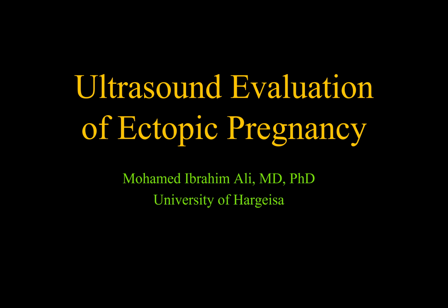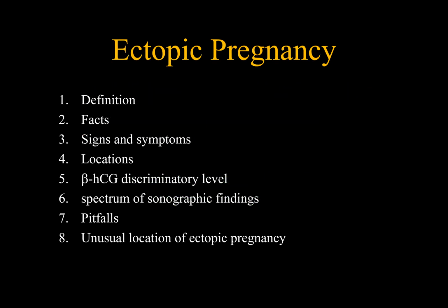In this presentation I will talk about the ultrasound evaluation of ectopic pregnancy, and I will discuss the definition of ectopic pregnancy, facts and figures regarding ectopic pregnancy, signs and symptoms of ectopic pregnancy, locations of ectopic pregnancy, beta HCG discriminatory level and how to use it with correlation of ultrasound. We will see the spectrum of sonographic findings. We will discuss pitfalls and confusions related to the ultrasound findings of ectopic pregnancy. And finally, we will discuss the unusual locations of ectopic pregnancy.